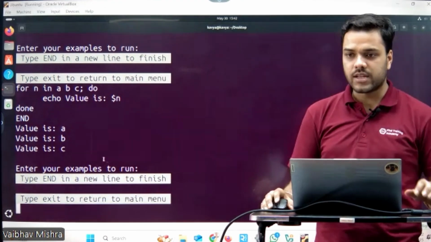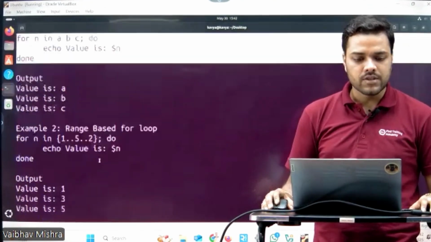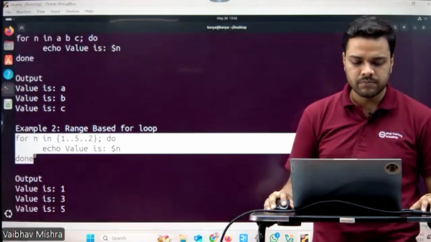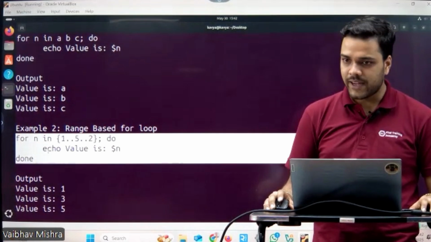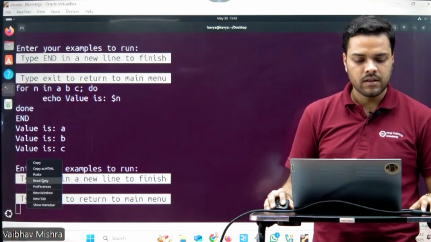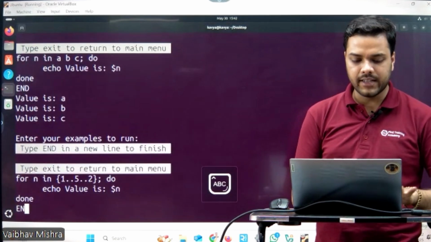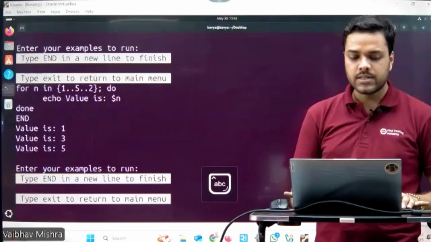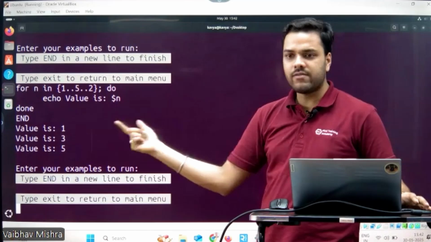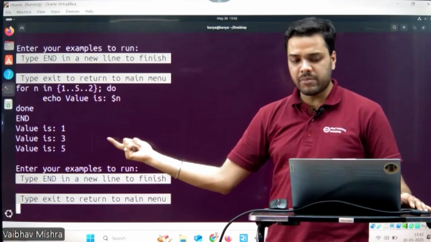Again, if you want to try another example, what you simply do is select example number 2, copy it, and paste it here. And then type capital N in the new line. So here you will again see that it is giving values 1, 3, and 5. So again the for loop is being executed perfectly.